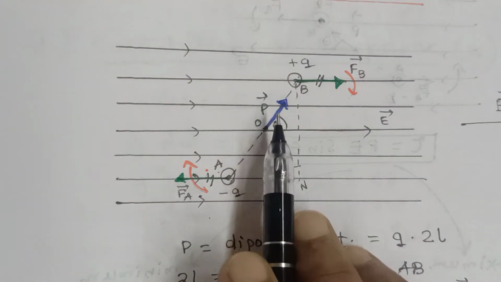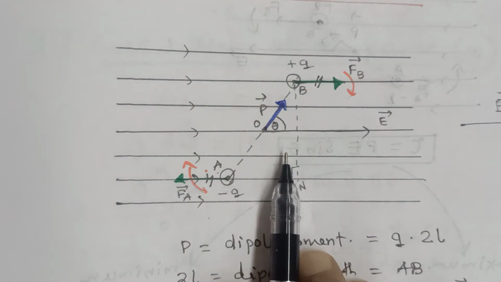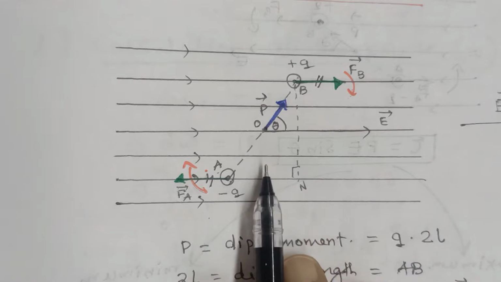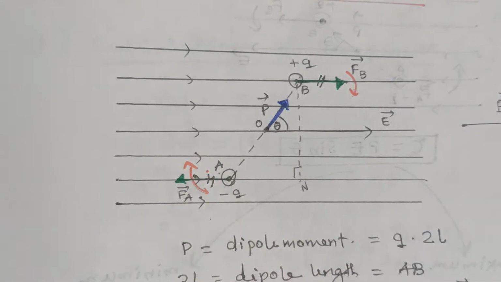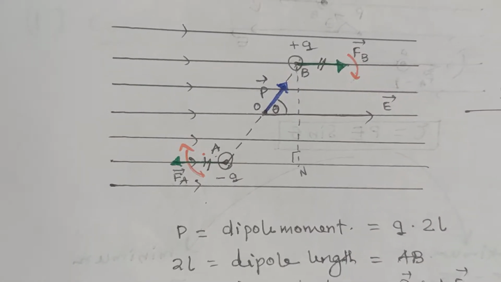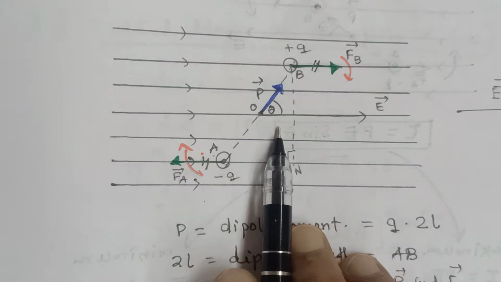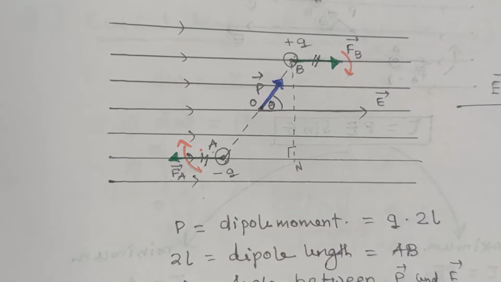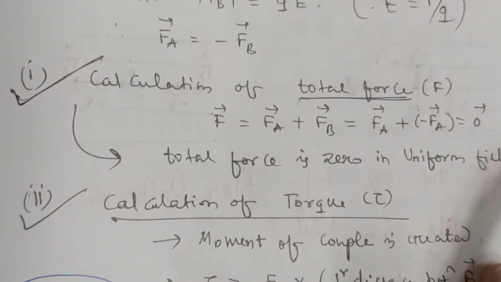Then the electric dipole will rotate, and this turning effect is known as moment of couple. It is a special name given to the torque, that is moment of couple. That means moment of force. So first, when the exam question asks why the electric dipole rotates, you will explain by this figure. Then your second part is you have to calculate the moment of couple or torque.